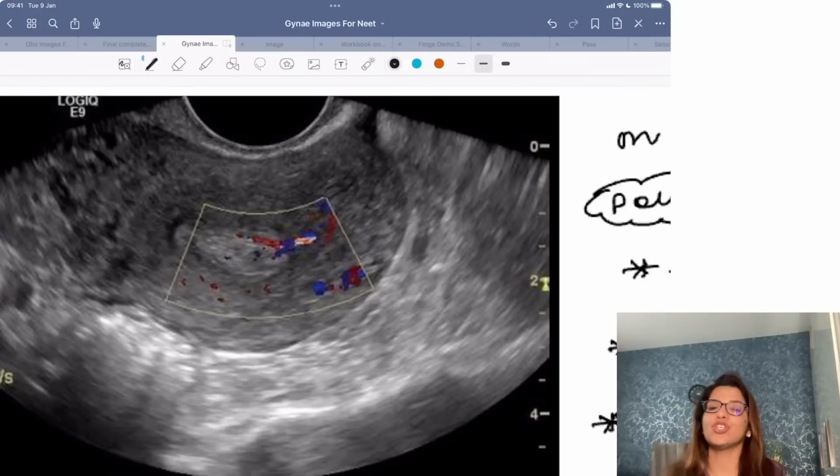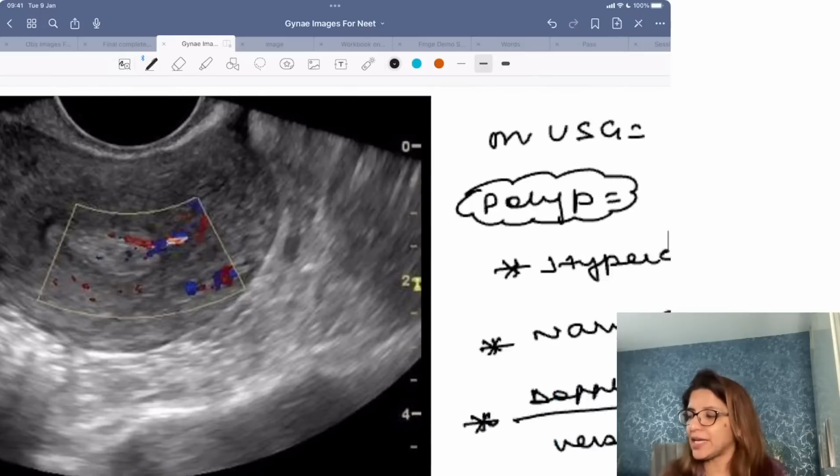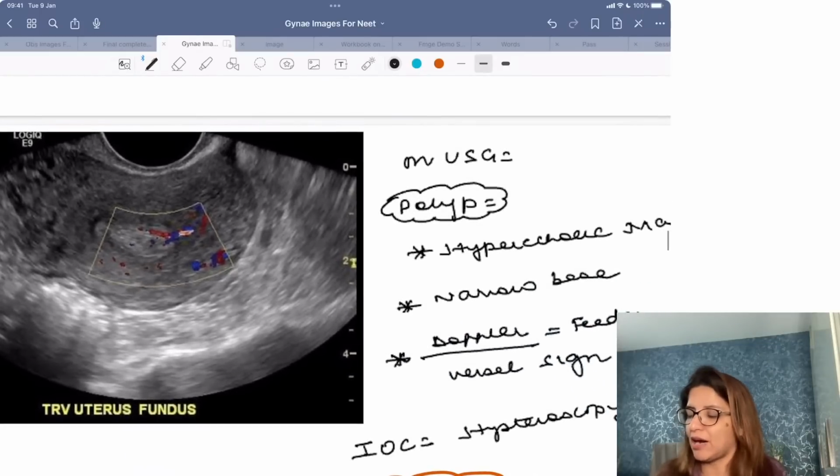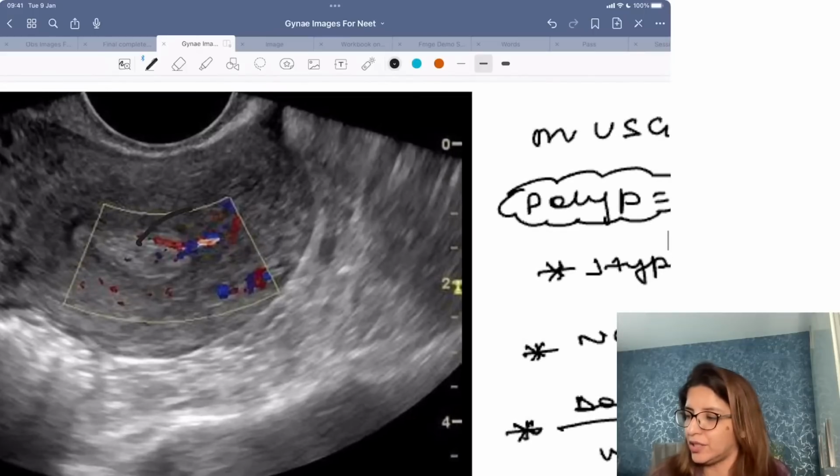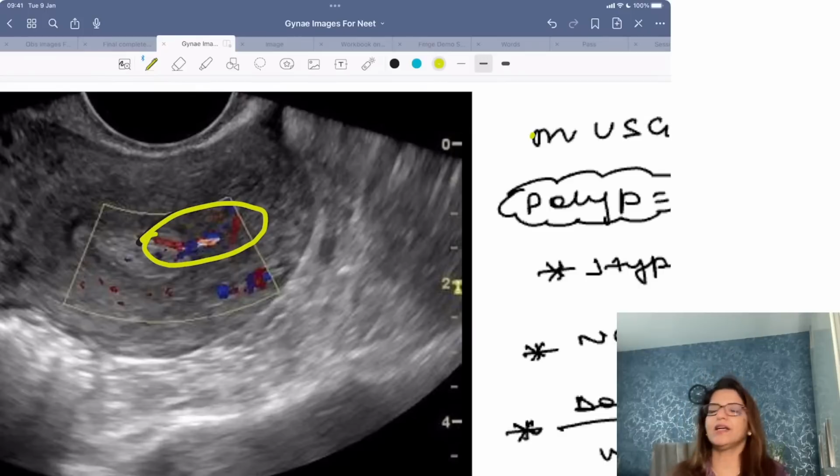Now, as I told you, in case of fibroid, the blood vessels are present in the pseudocapsule. So blood vessel should be present around the fibroid. In case of polyp, a single blood vessel comes up till the center of the polyp. Do you see? A single blood vessel coming up till the center of the polyp.